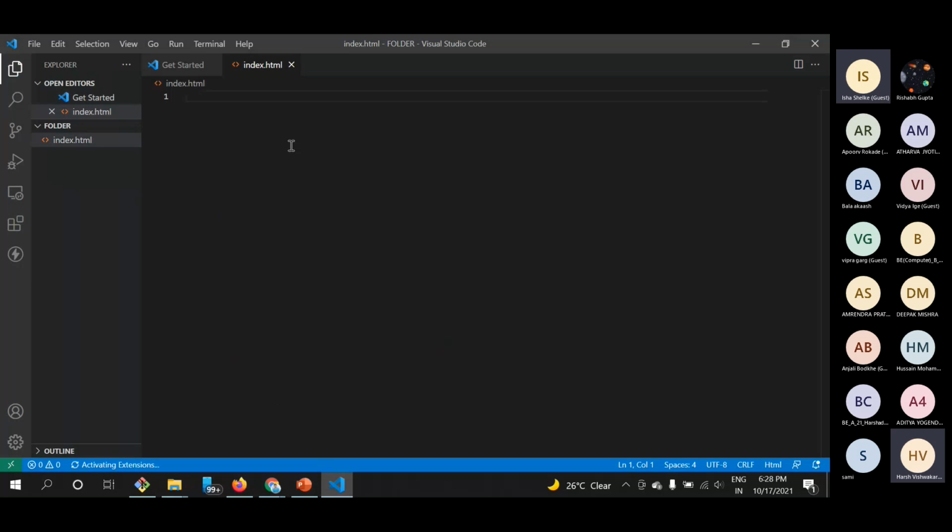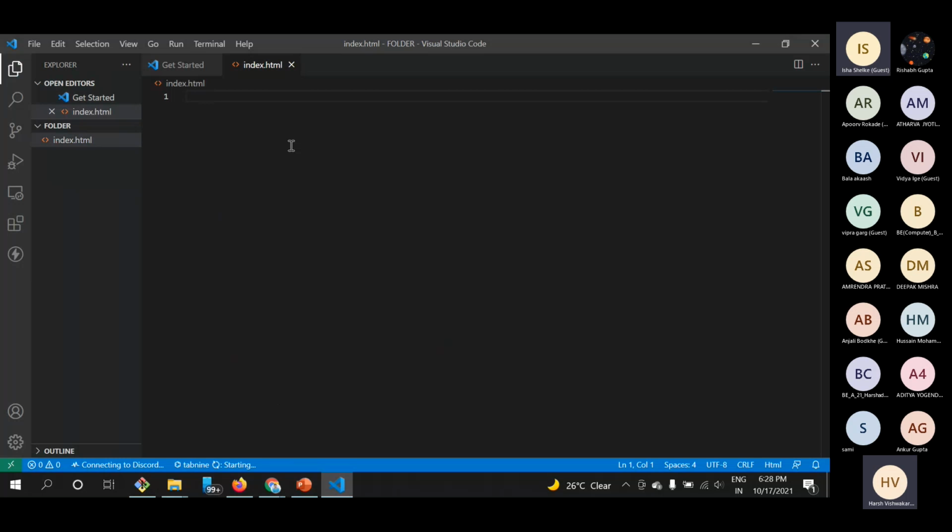Okay, so now our HTML file is ready here. So what we will do is write HTML. I don't know why my IntelliSense is not working. Otherwise in VS Code, you don't need to actually write this code. I will give it a few minutes so things will start. Okay, no worries, we will write it on our own.